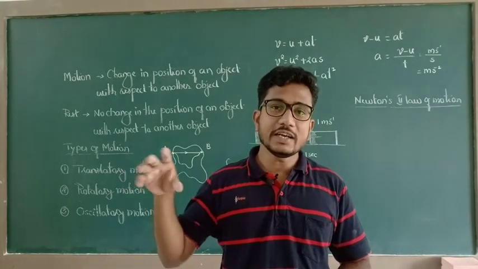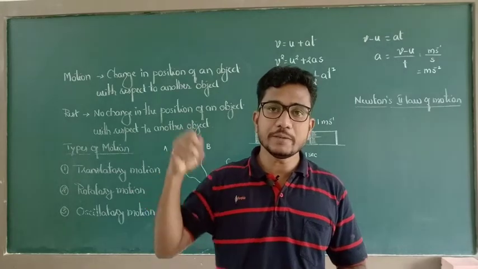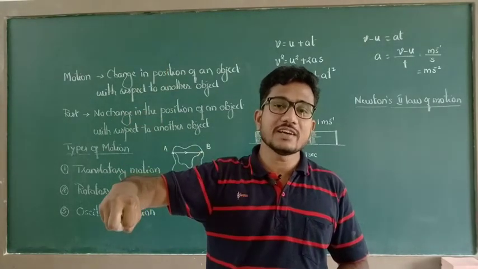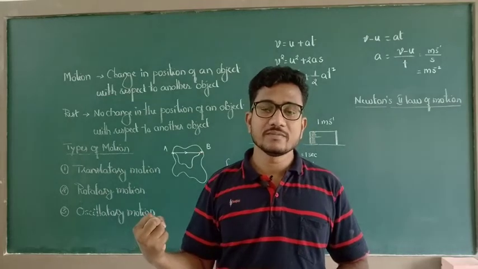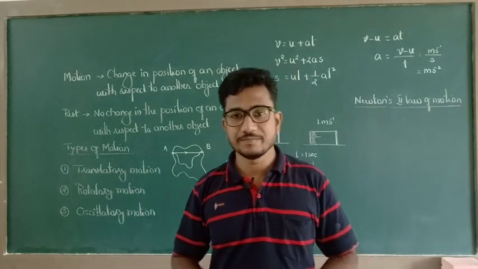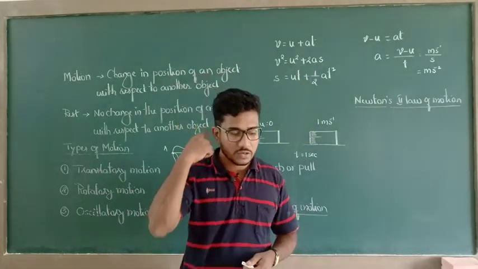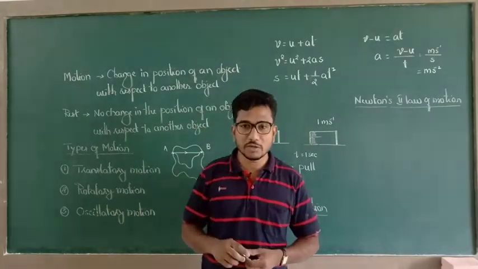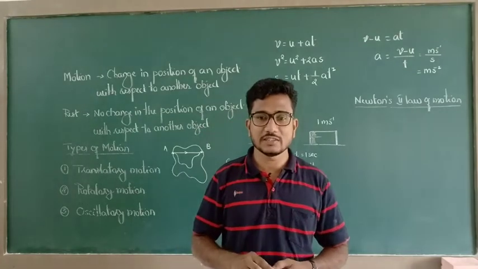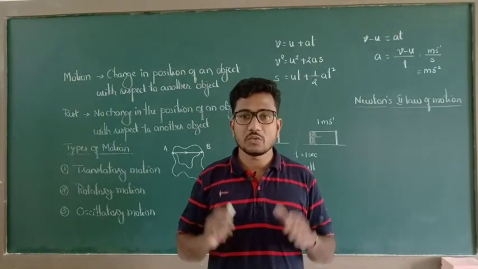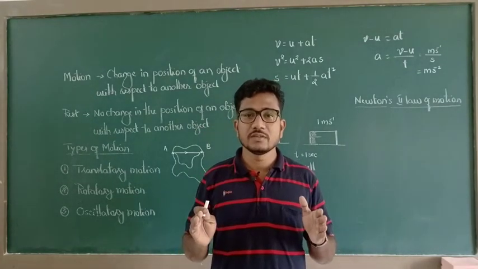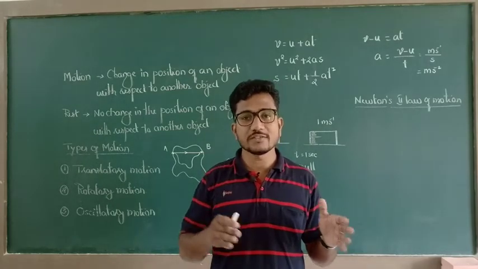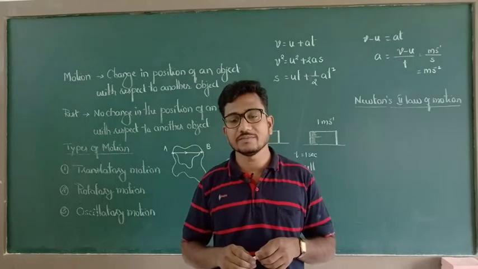The quantity of motion depends upon the quantity of matter contained in a body and its velocity. Therefore, while writing the momentum, we write that momentum is the product of mass and velocity.